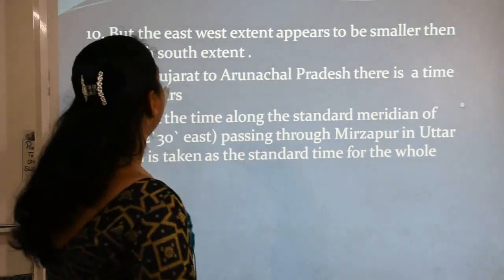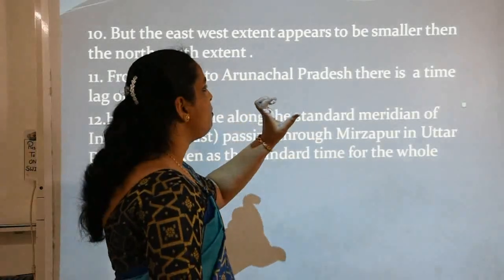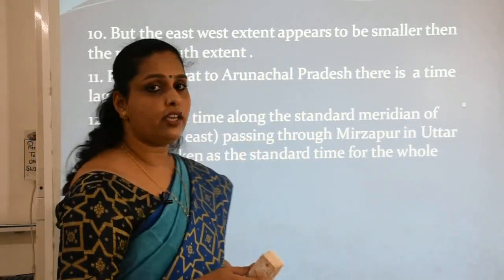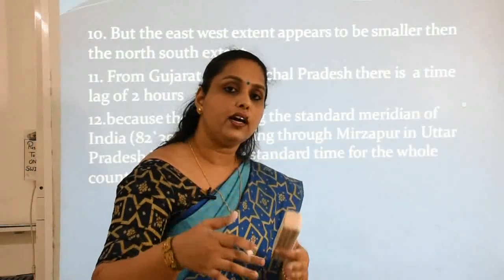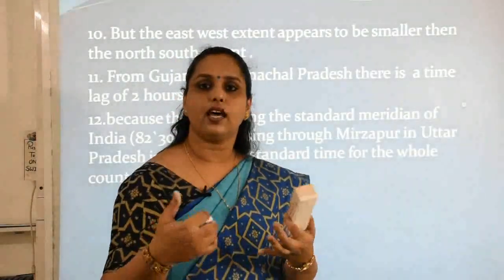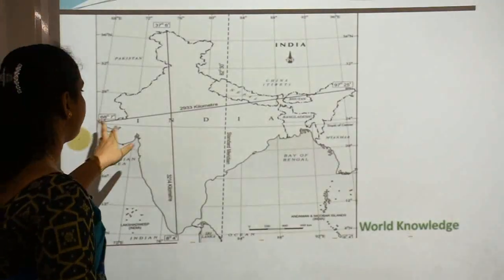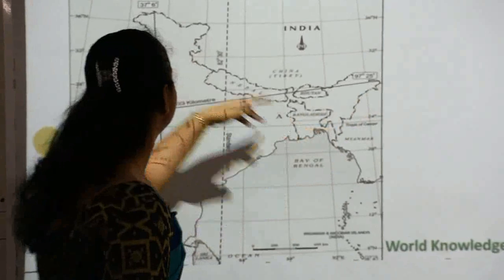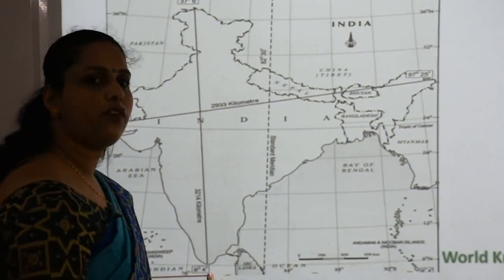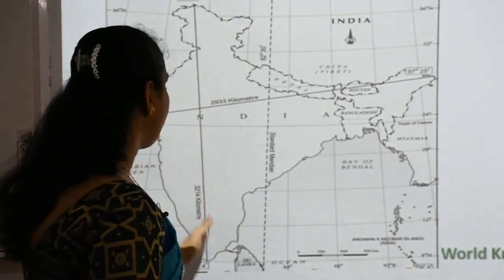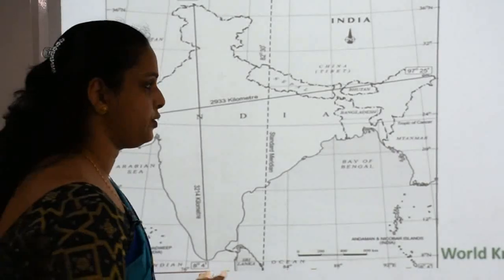Now, but the east-west extent appears to be smaller than the north-south extent. See, again I am telling you, this is not an exact thing, but it appears. Appears in the sense, it seems so. Okay. See this map. This much and this much. So we are thinking that this extent should be smaller as compared to this one. But it is not like that.